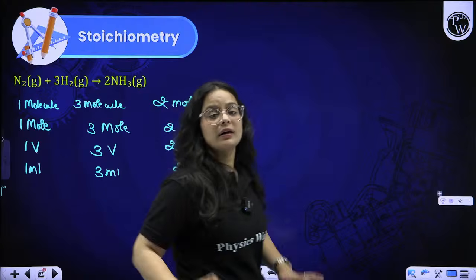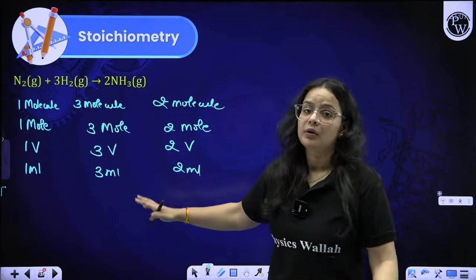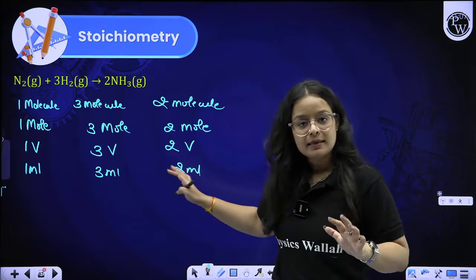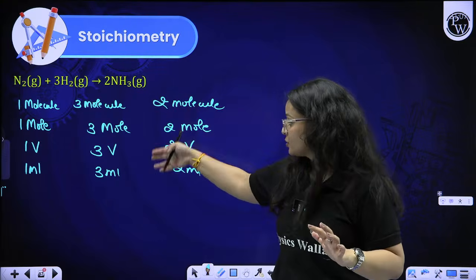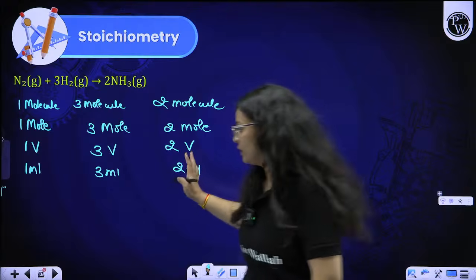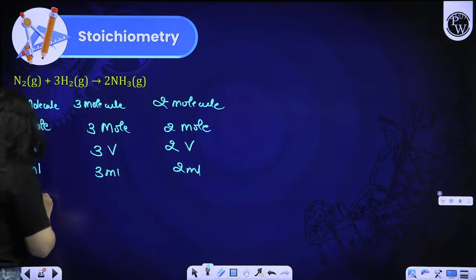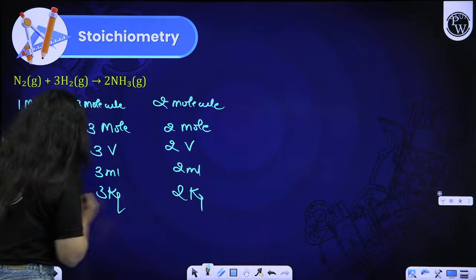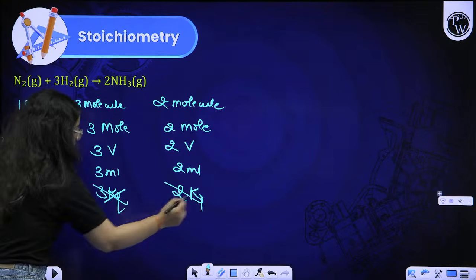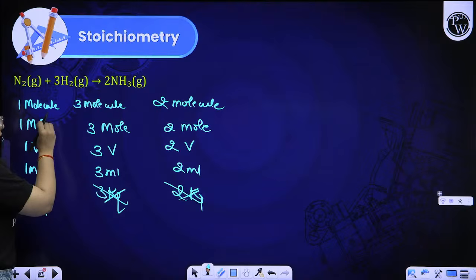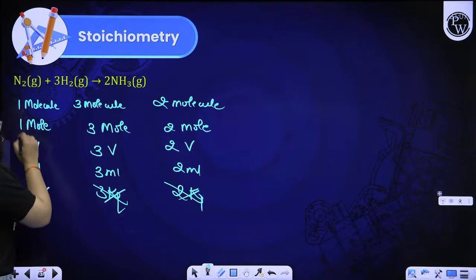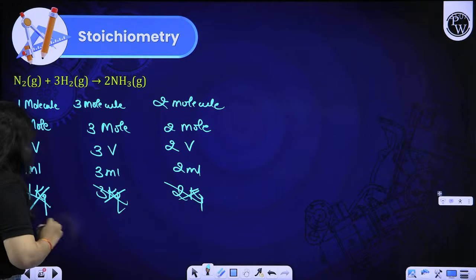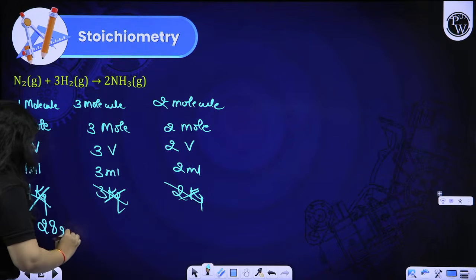But I cannot relate it like 1 gram. No. 1 kilogram. No. Mass can never have the same relation in terms of the reaction that I stated. It will not be like 1 kg, 3 kg, 2 kg. This is a wrong assumption. We have to convert the mole to mass. 1 mole of N2 means 28 grams.